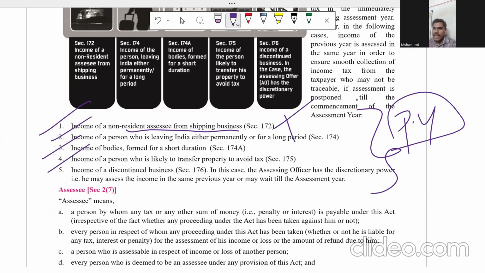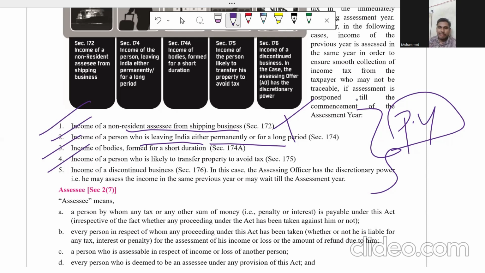And income of a person who is leaving India either permanently or for a long period. For example, I am the person, and I am going to live in the USA lifelong. I have no intention to come back, but I have income. If I am going to pay the tax in the next year, where will I be in the next year? I will be in the USA. So what does the law say? The law says, you said you are leaving permanently, that means pay the tax now itself. That is what the government says.